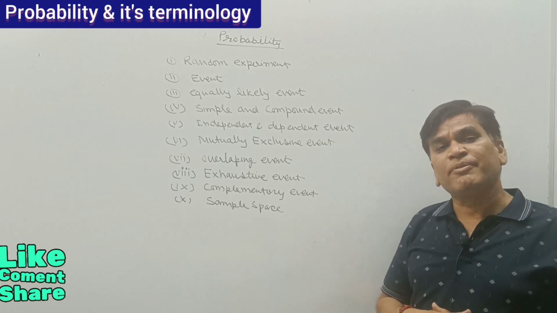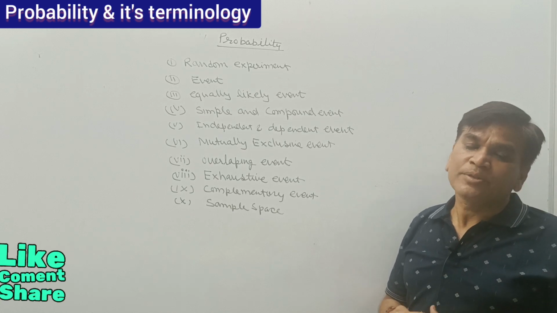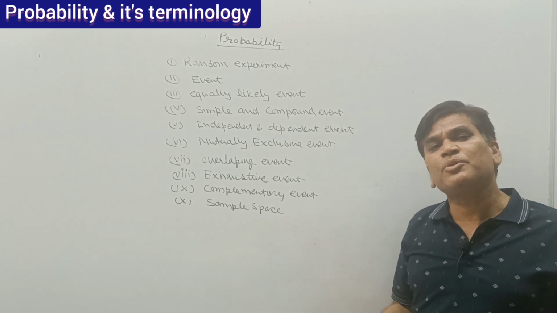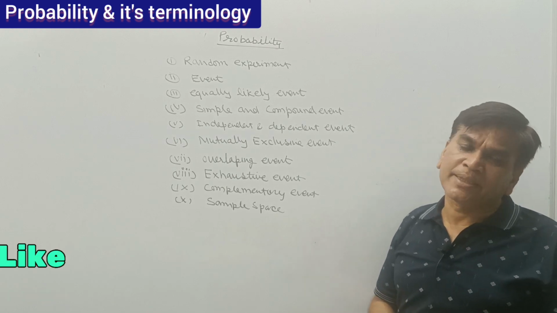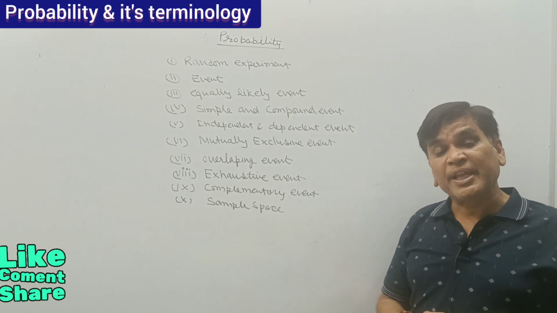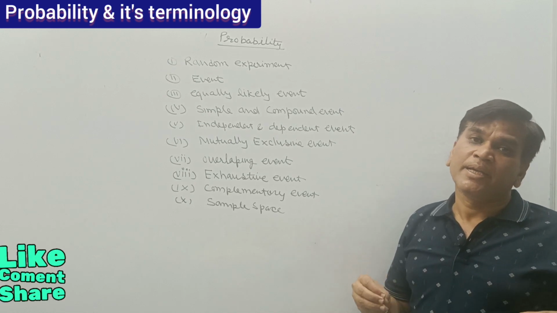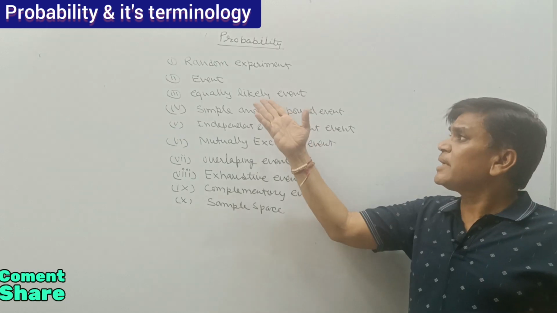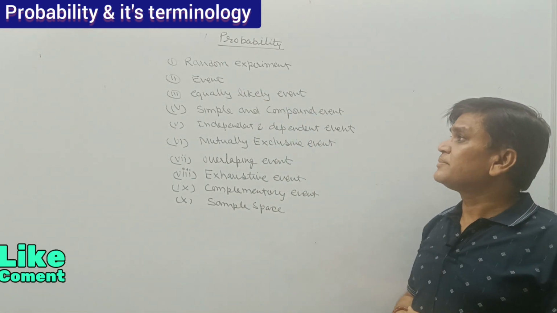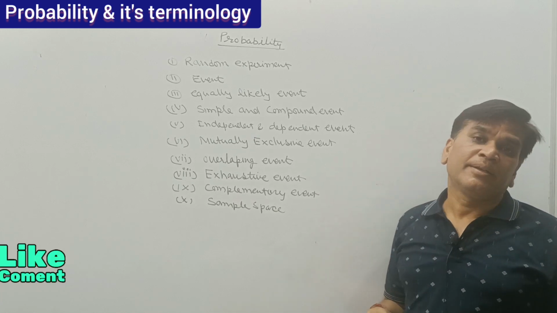Similarly, if I am playing with cards, there may be 52 events. There may be a queen of heart, a king of diamond, a jack of spade. So many events may be there.